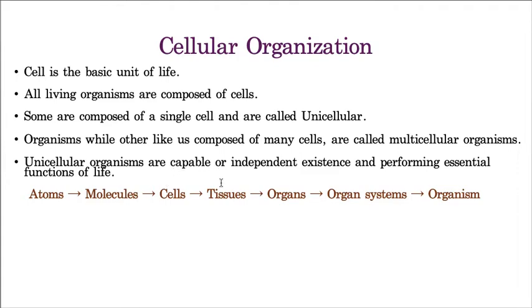That's why a group of cells is called a tissue, and these tissues join to form organs, and organs join to form organ systems. Various organ systems are there in the body, like the digestive system, the respiratory system, and the excretory system, like that. So many systems are there in the body, and these many systems join to form an organism. And this sequential arrangement of the atoms, molecules, and cells, that only you are calling cellular organization.